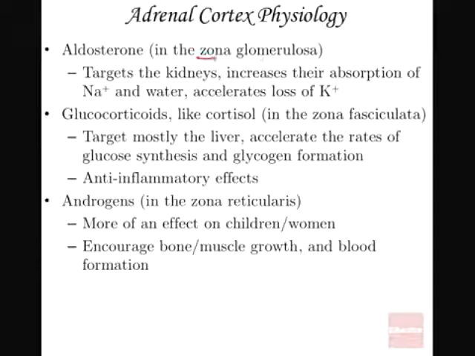But now, not aldosterone, the glucocorticoids or the cortisol is going to help us to balance the sugars by raising the level. So synthesis of glucose is very vital in the body. Then anti-inflammatory activities, like the process of wound healing and so on, is where we are going to apply the cortisol. Adrenogens, another type of hormones, are very important in muscle growth and bone growth, even very important in children and women, but still from the adrenal glands.